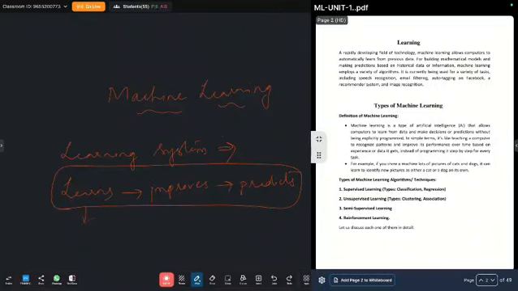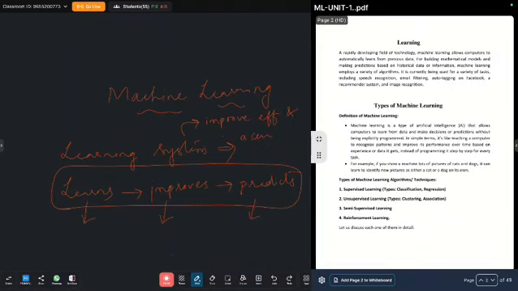It learns and improves from the past experience and predicts. Then it is called a learning system. What is the purpose of a learning system? A learning system is used to improve efficiency and accuracy. So this is the purpose of a learning system.